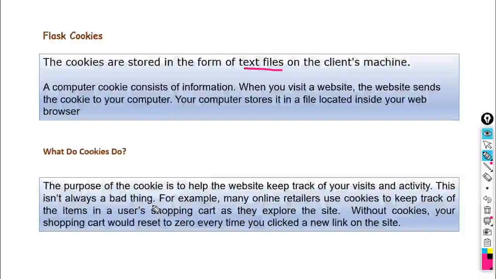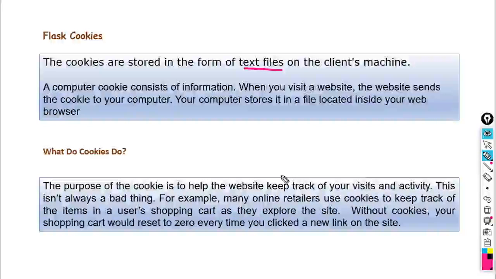Someone says that cookie is a bad thing, but sometimes it helps us invoke the previous data. An example is given here. Many online retailers use cookies to keep track of the items in a user's shopping cart as they explore the site. Without cookies, your shopping cart would reset to zero every time you clicked a new link on the site.